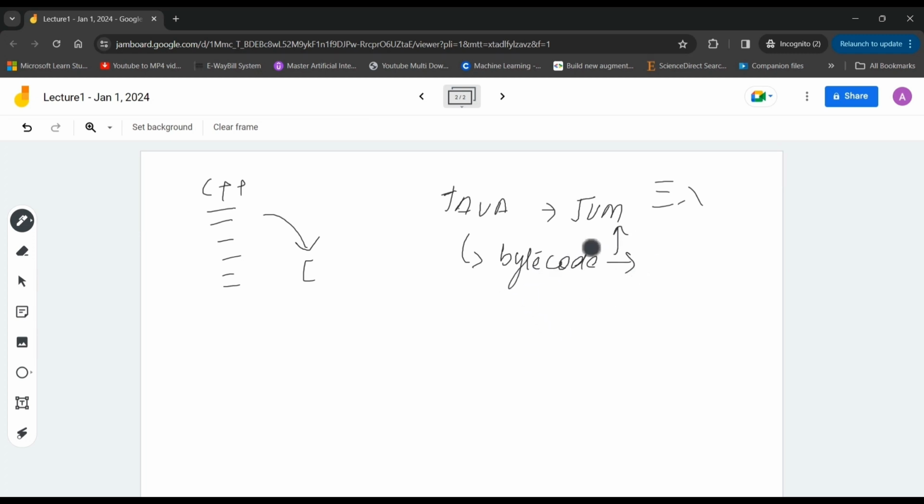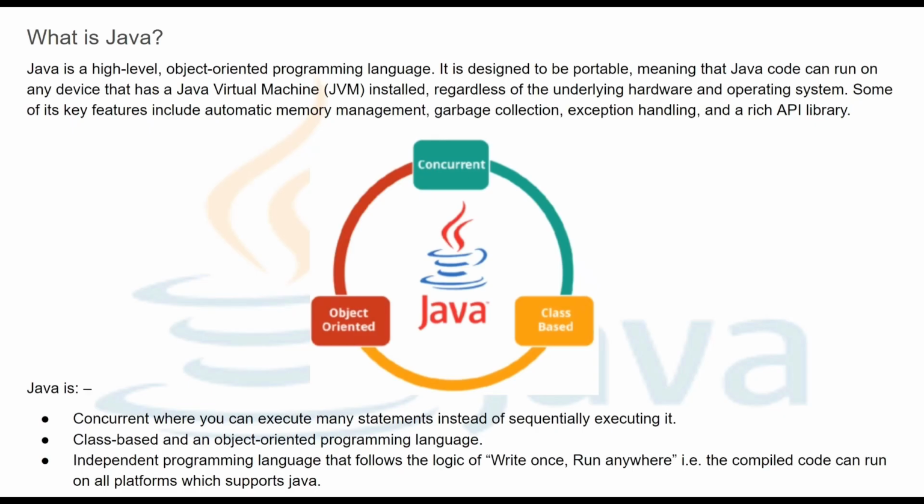Once we have this bytecode, we can move it to a new machine where JVM is installed and run the same bytecode without recompiling. That's why we call Java a portable language: write once, run anywhere JVM is installed, regardless of the underlying hardware or operating system.